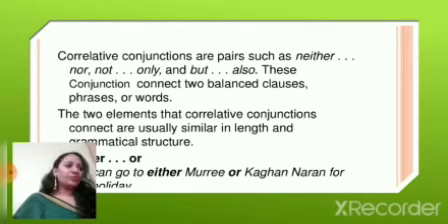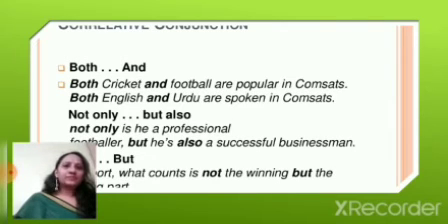The next part is correlative conjunctions. Correlative conjunctions are pairs such as neither nor, not only but also. These conjunctions use a set of words in a parallel sentence structure to show a contrast or to compare the equal parts of a sentence. The words of correlative conjunctions have a special connection between them. You can see the examples for understanding the correlative conjunction.